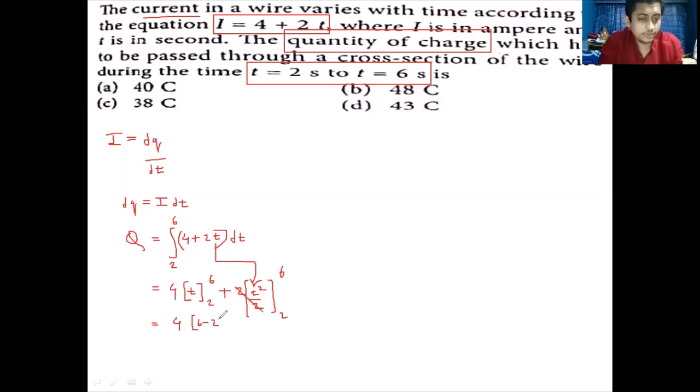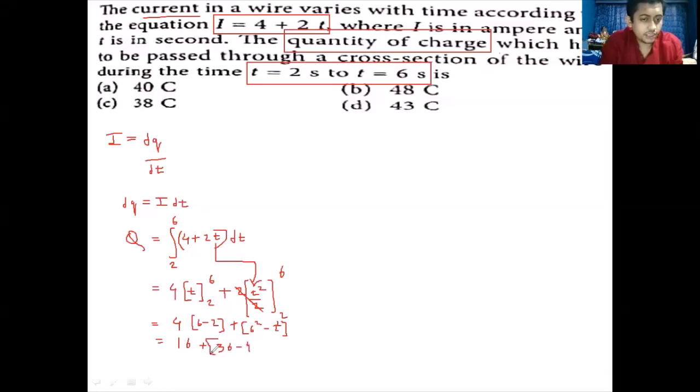So that is 4 into 6 minus 2 plus you have t square. So substitute the values. Upper limit, that is 6 square, minus lower limit, that is 2 square. So 6 minus 2 is 4 and 4 fours are 16, plus 6 square, which is 36, minus 2 square, which is 4.